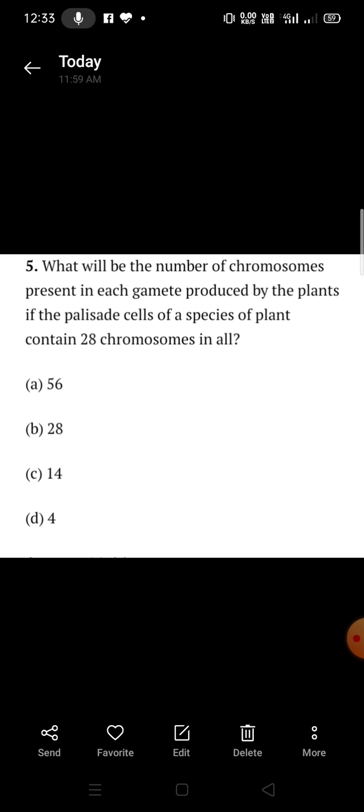What will be the number of chromosomes present in each gamete produced by the palisade cells of a species of plant that contains 28 chromosomes in all? So the correct answer will be option C, 14, because it will be half of 28.